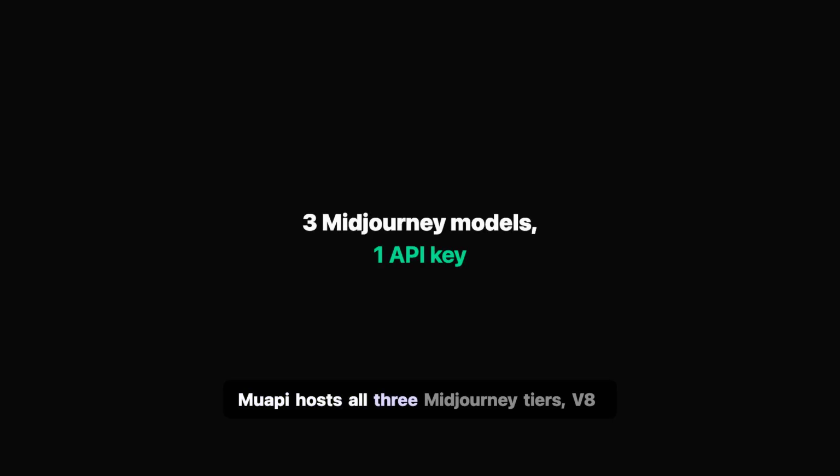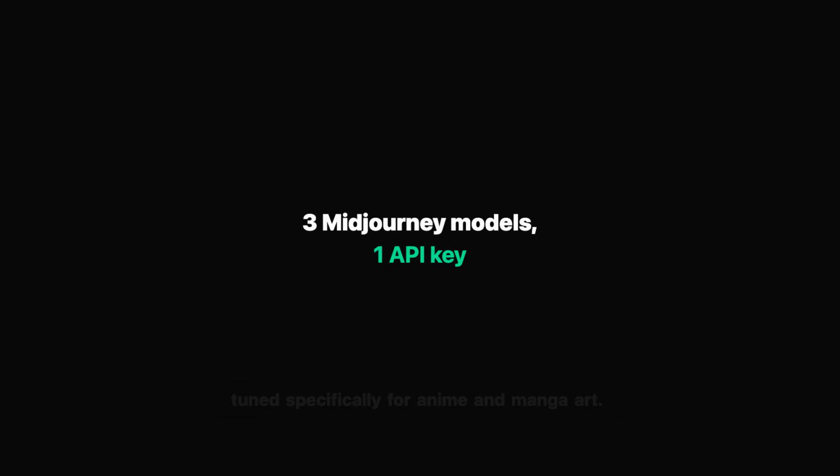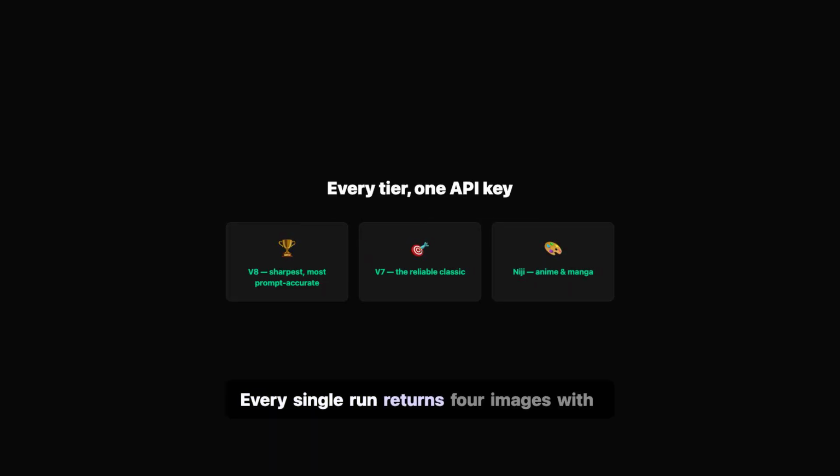MUAPI hosts all 3 Midjourney tiers: V8 for the sharpest, most prompt accurate results, V7 as the reliable classic, and Niji tuned specifically for anime and manga art. Every single run returns 4 images with full control over stylize, chaos, weirdness, and aspect ratio.